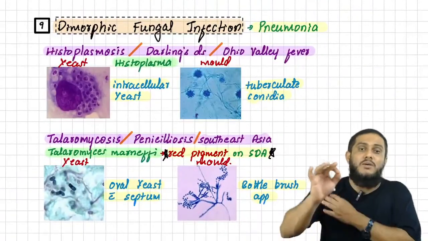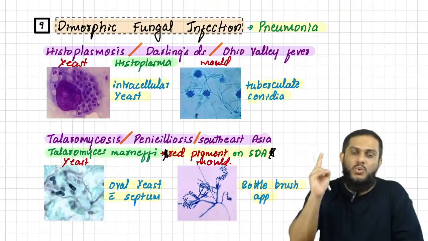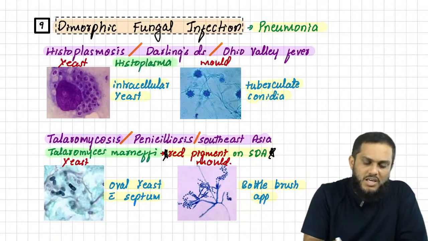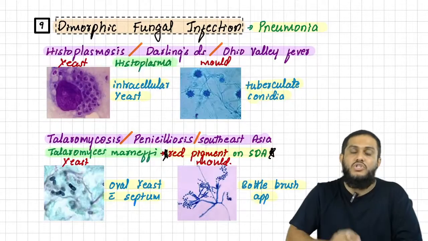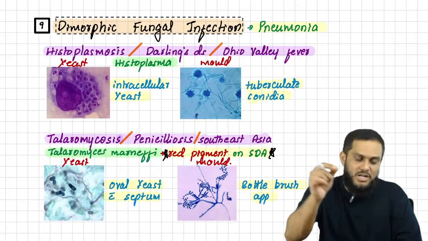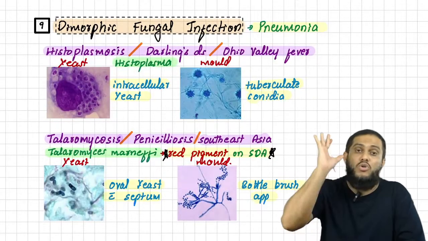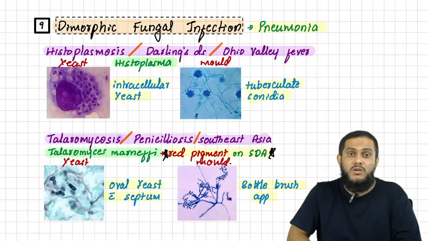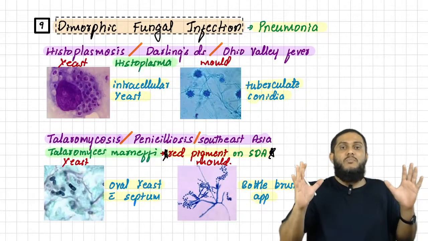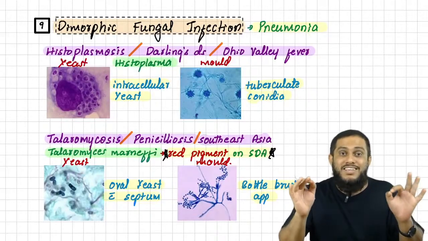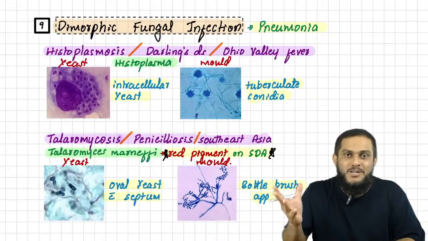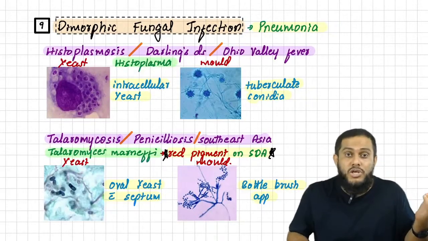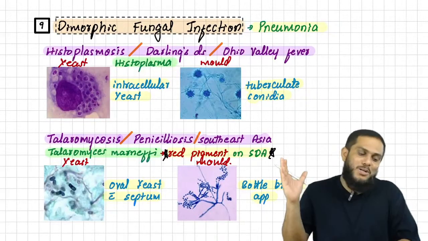So this is all about dimorphic fungal infections. Two important dimorphic fungi: Histoplasma and Talaromyces. Don't forget the red pigment produced by Talaromyces. Both of them cause pneumonia. And remember the yeast form and mold form. Histoplasma: intracellular yeast, mold form with tuberculate conidia. Talaromyces: oval yeast cells with septum, mold form with bottle brush appearance.